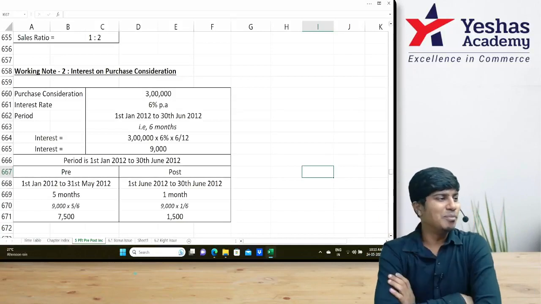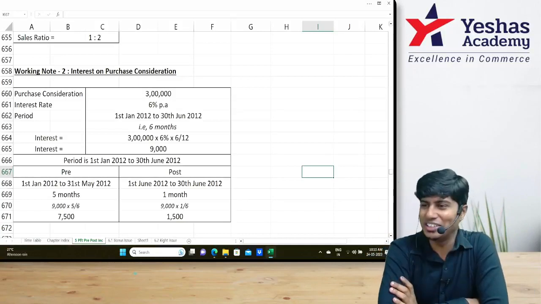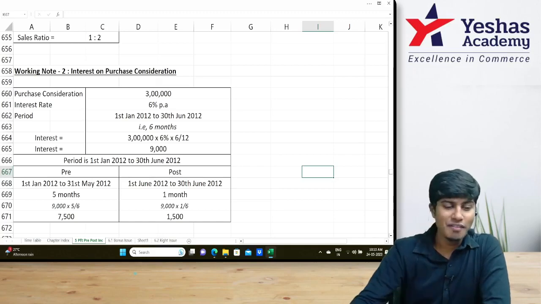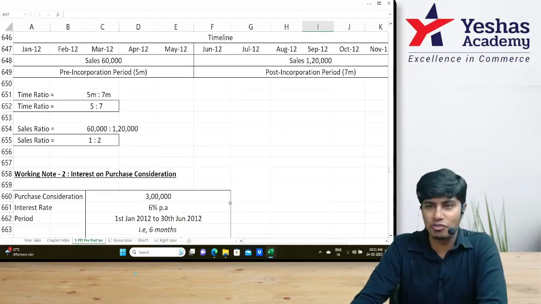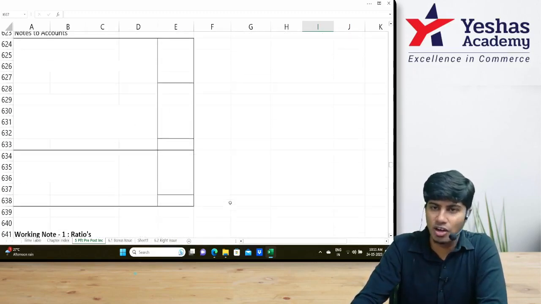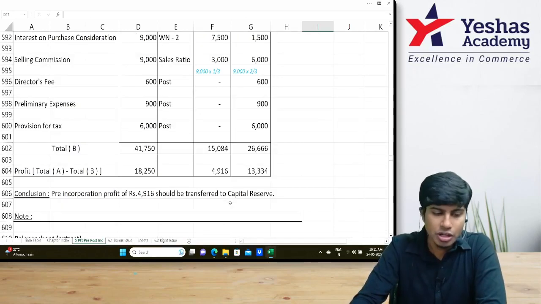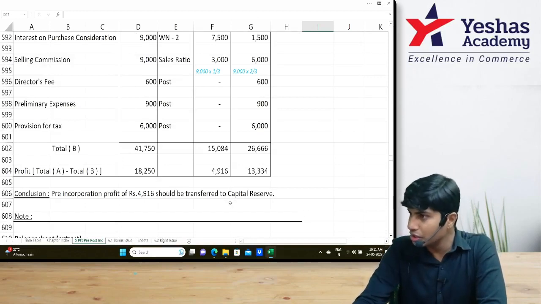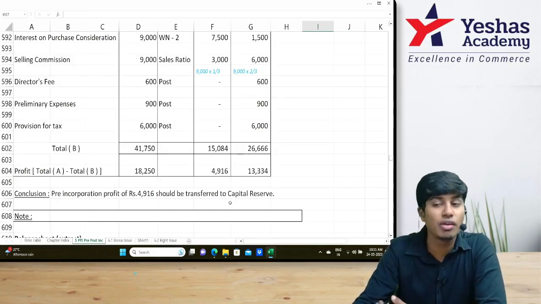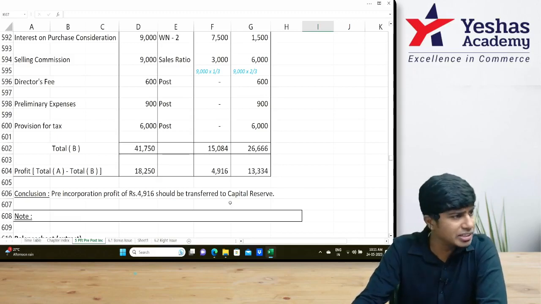We have successfully completed the chapter of bonus issue and right issue. We were doing the topic of profit pre and post incorporation. We were in the middle of a problem, but we have done one part of that problem, that is segregation of expense and income into pre and post to determine the pre incorporation profit and also to suggest the treatment of such pre incorporation profit. However, as an add-on in the same question, they had asked us to do the balance sheet, which we have not yet done. Shall we now do balance sheet?